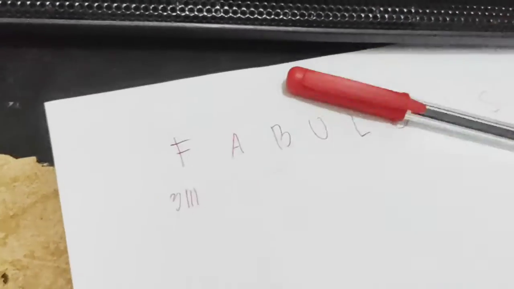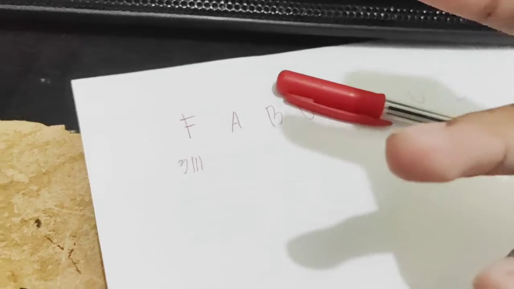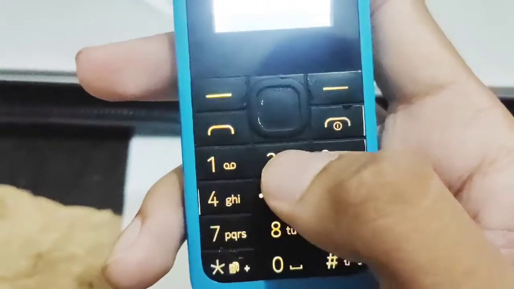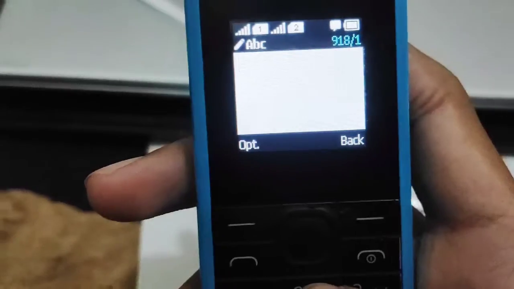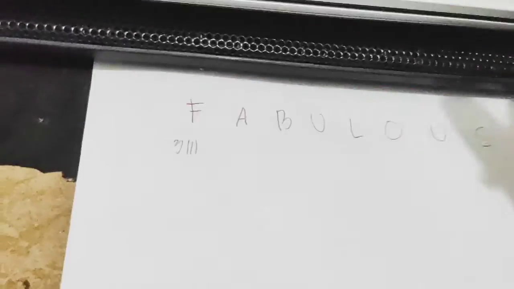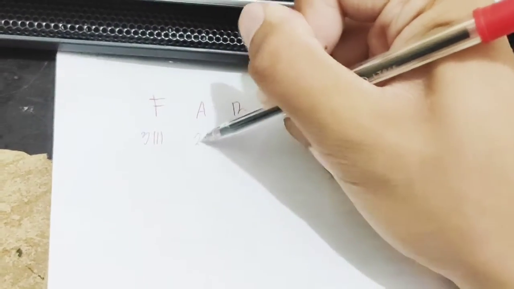For letter A, in order to encrypt letter A in the keypad, you press the number 2 key 1 time. So letter A is 2 1.